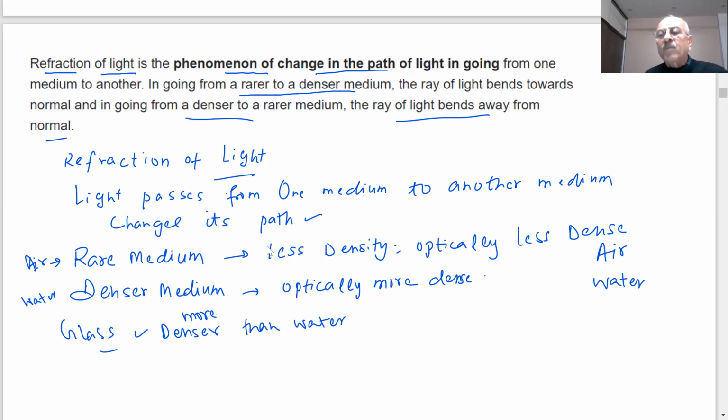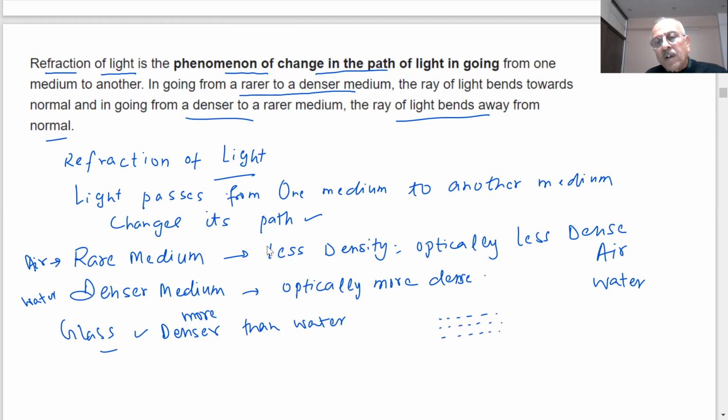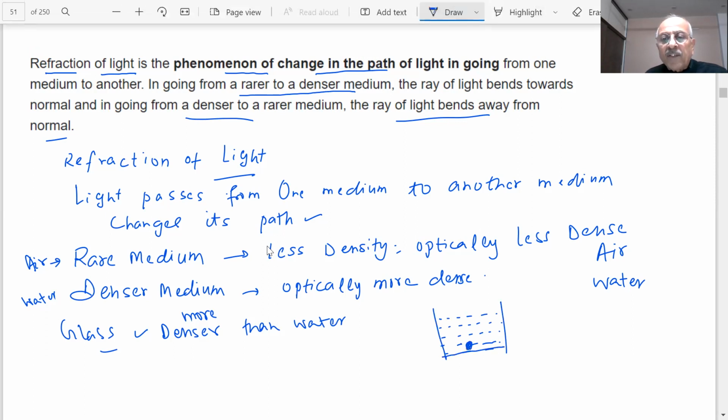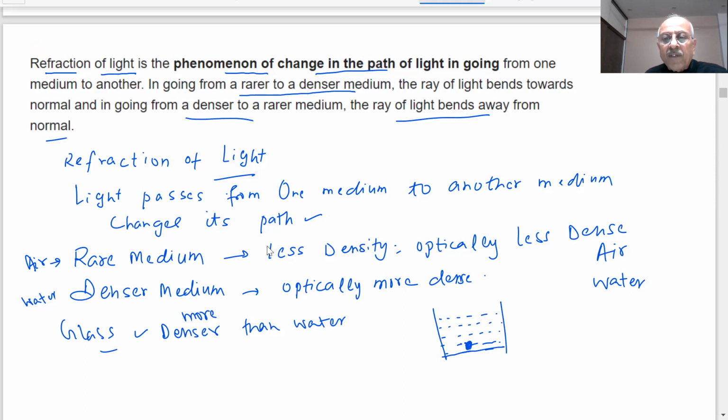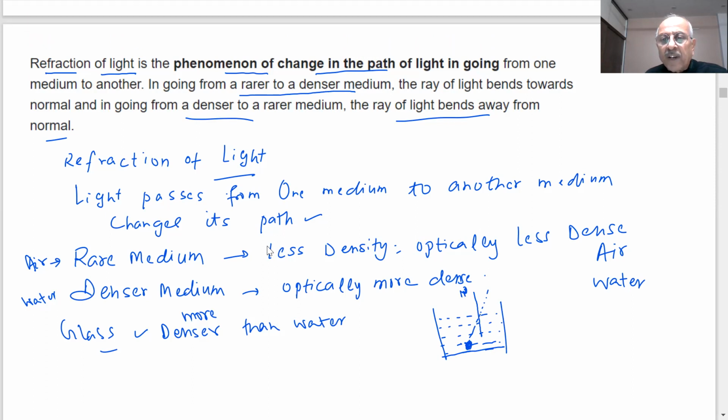Experimental observation has been done. For example, consider this is our water. This is the water, students. If something is here, then what happens if I am observing from this side? This is my normal, this 90-degree angle. It is not going straight like this, but it has bent.